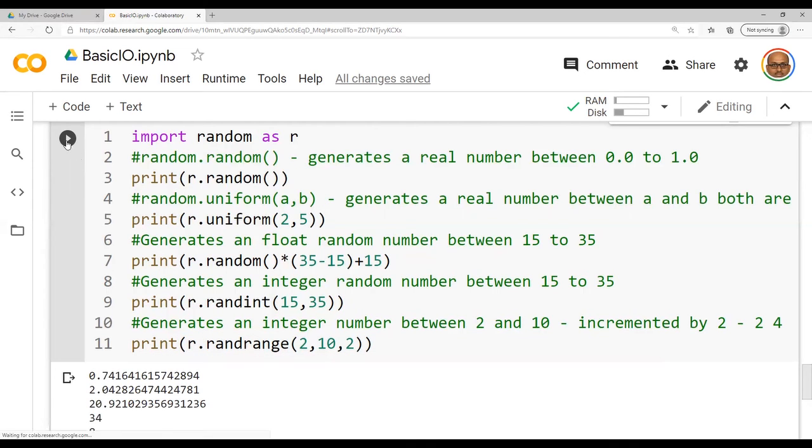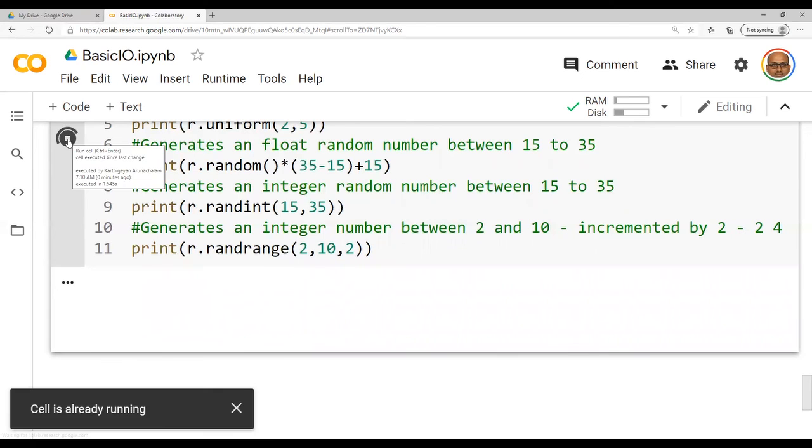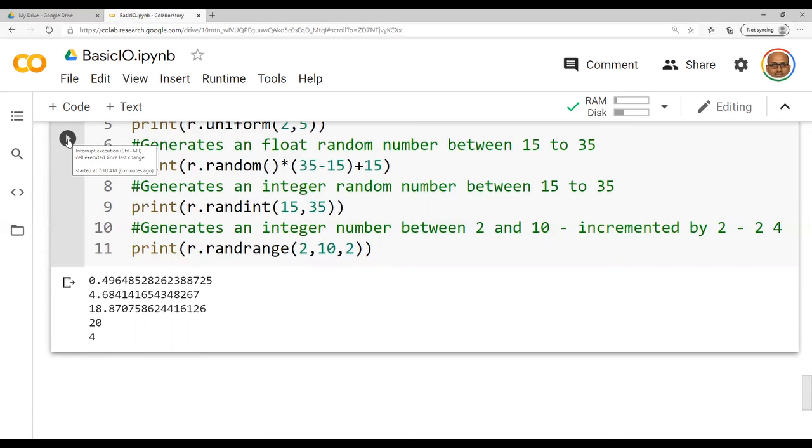Let me run it once again. See here the last output: among 2, 4, 6, 8, 10, I have obtained 2. In the integer I have obtained 21. Here 32.8, 2.0, and now it is 0.8 for the first output. If I run multiple times, I will be having various answers.